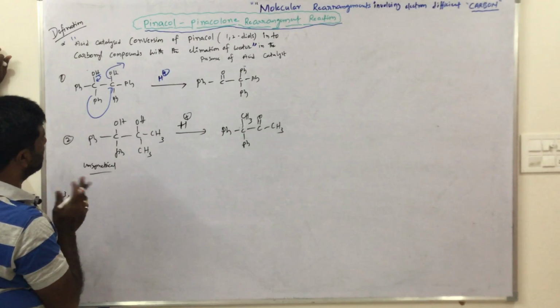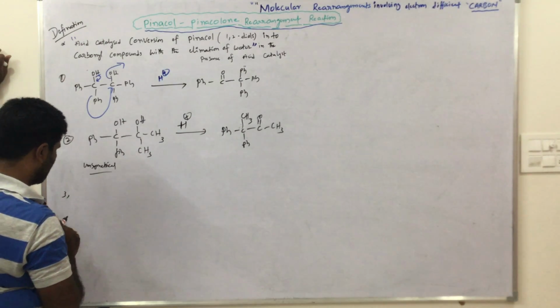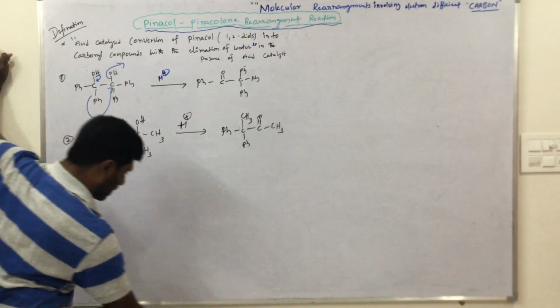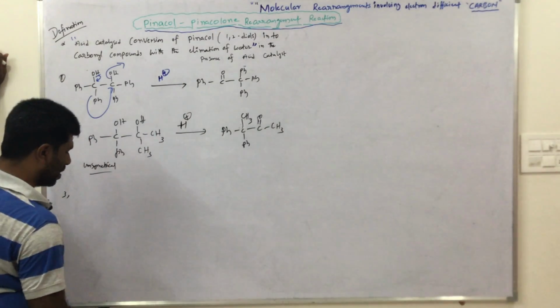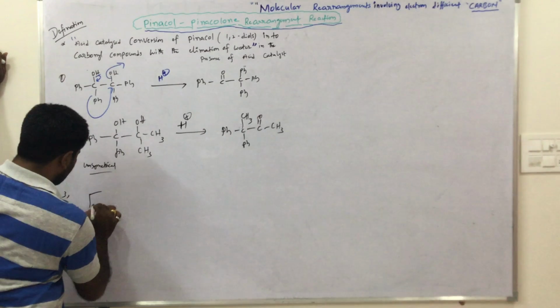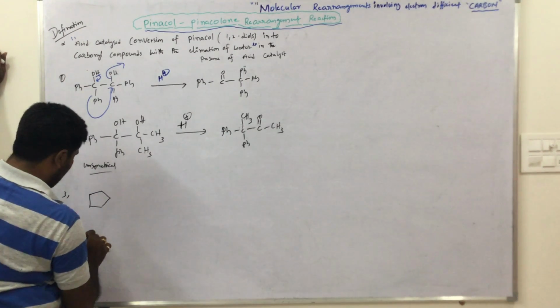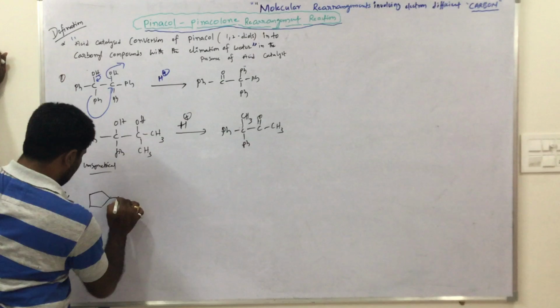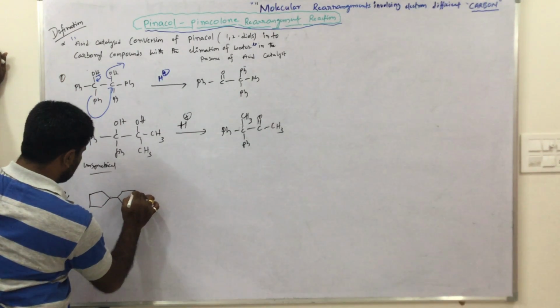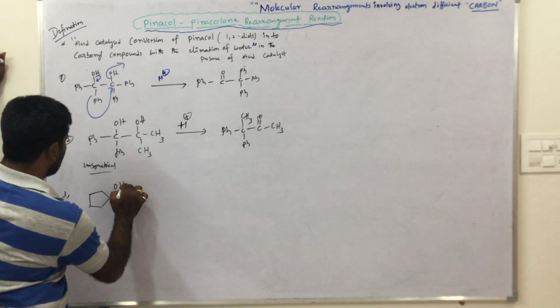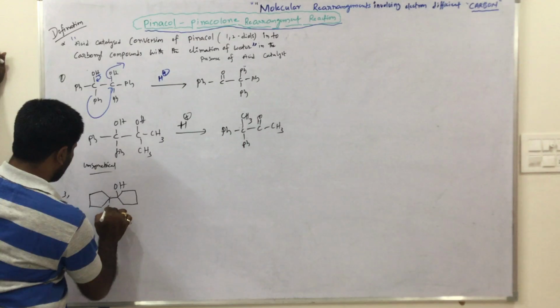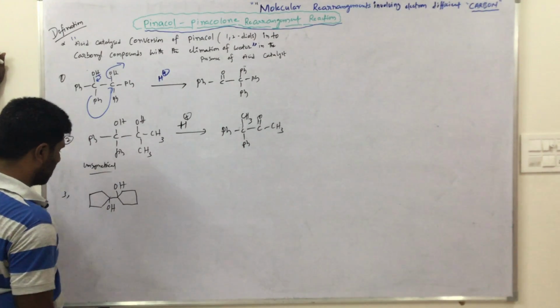Now we can change the example. I take a 5-membered ring, and I have one hydrogen, one alkyl group and one alkyl group.